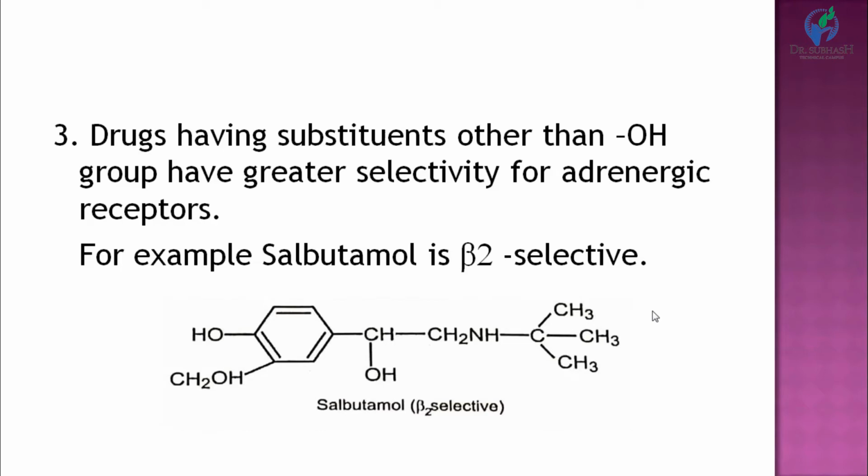We have talked about hydroxyl groups at the third and fourth positions and the third and fifth positions. Now we will talk about substitutions other than hydroxyl groups. Substitutions other than hydroxyl groups have greater selectivity for adrenergic receptors. Here, in the example of salbutamol, on position number 3 a CH2OH group is present, and it makes salbutamol beta-2 selective. It means substitutions other than hydroxyl groups make the compound selective to a specific type of receptor.